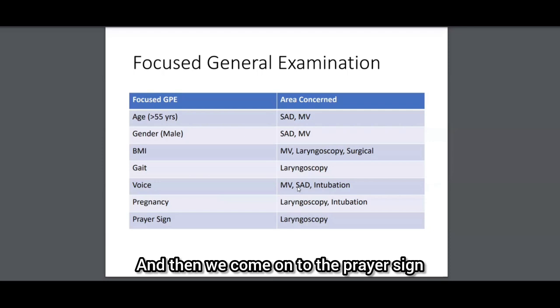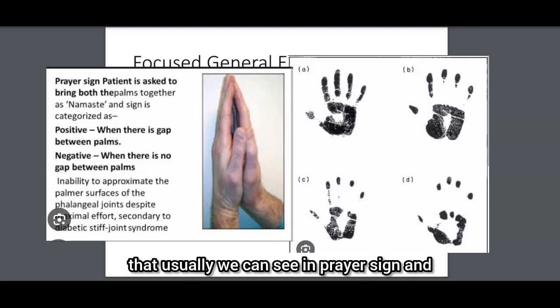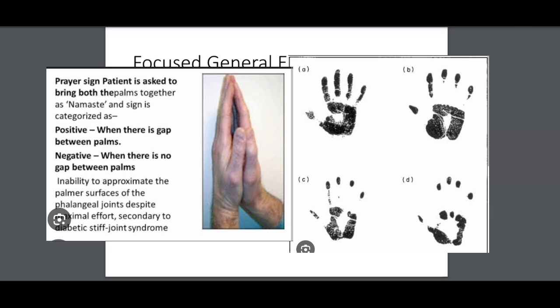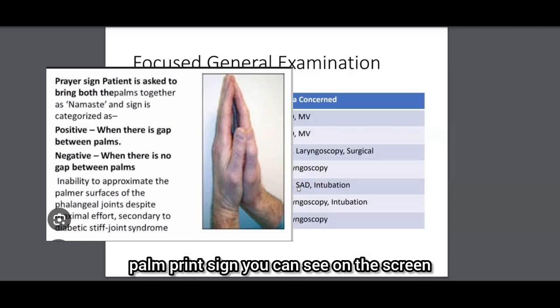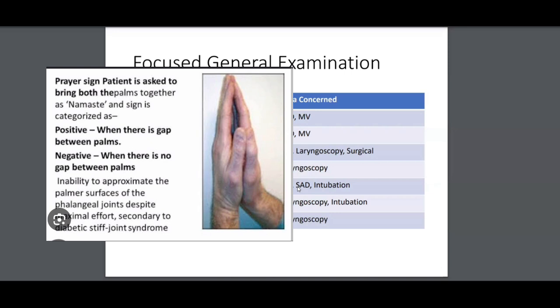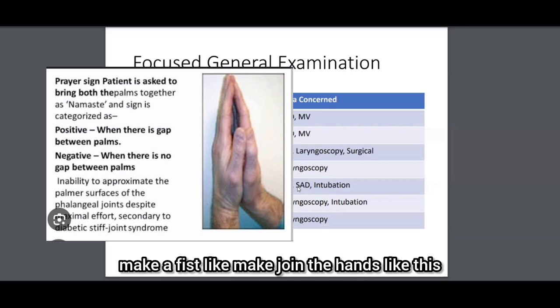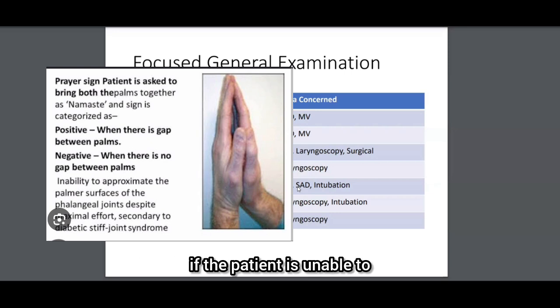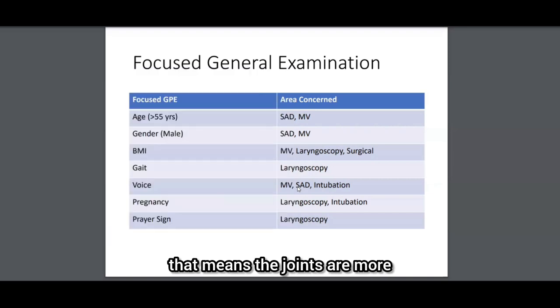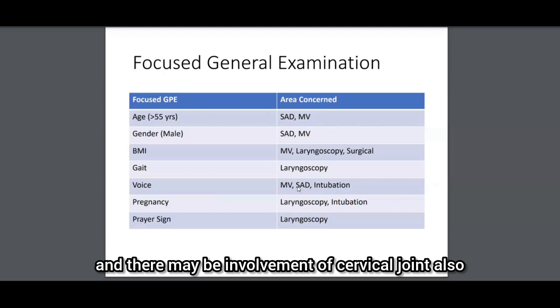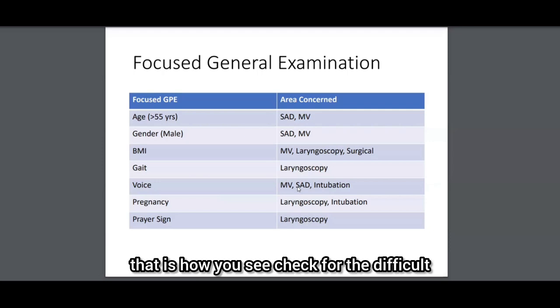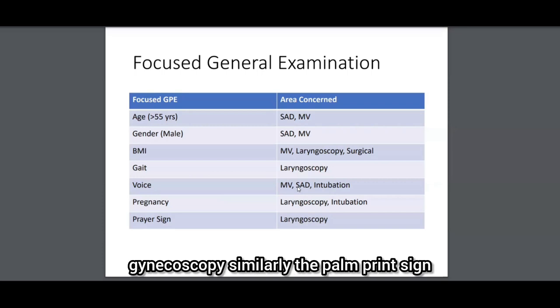And then we come on to the prayer sign. There are two signs that we can usually see: the prayer sign and the palm print sign. You can see on the screen that in the prayer sign we ask the patient to join the hands like this. If the patient is unable to approximate both the hands, that means the joints are involved, and there may be involvement of the cervical joint also. That is how you check for difficult laryngoscopy. Similarly, the palm print sign.